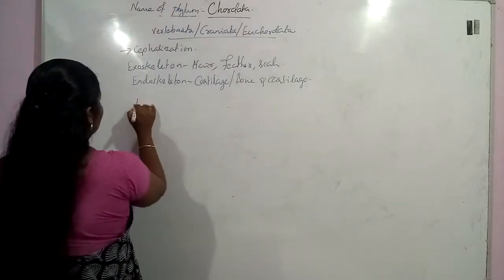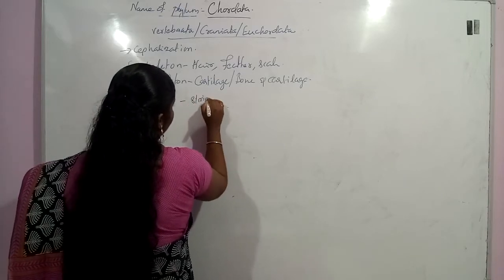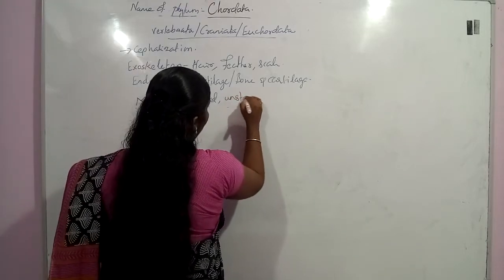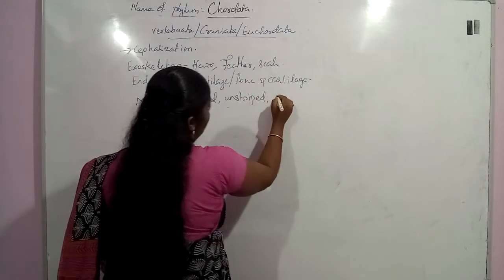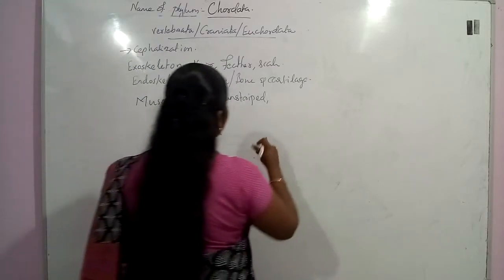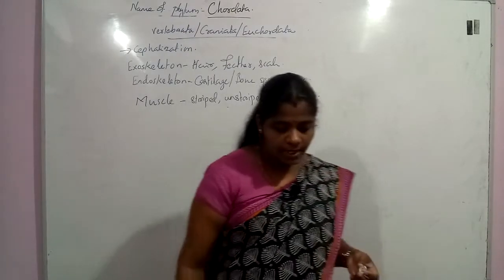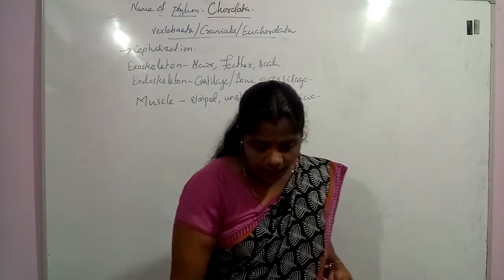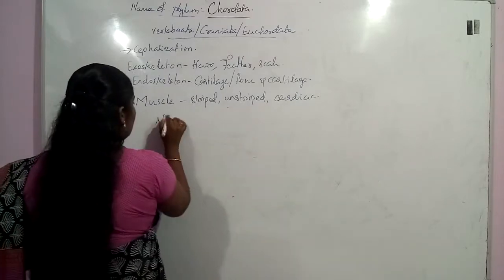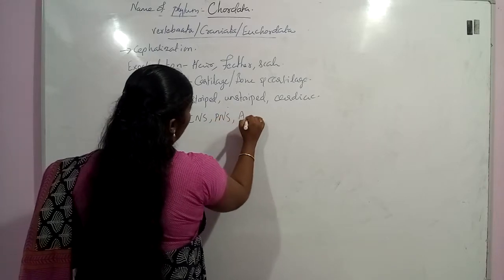Okay, so the muscles present in this group are striped, which help in voluntary movement, unstriped, which help in involuntary movement, and the cardiac muscle, the muscle present in the heart, which is also present in this group of organisms. And we can see the nervous system present in this group. They have a central nervous system, a peripheral nervous system, and an autonomous nervous